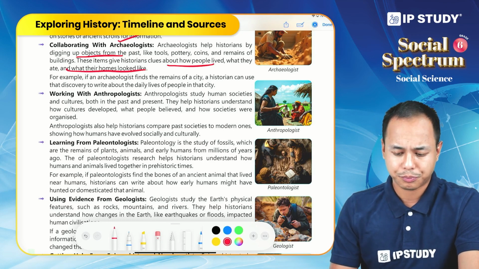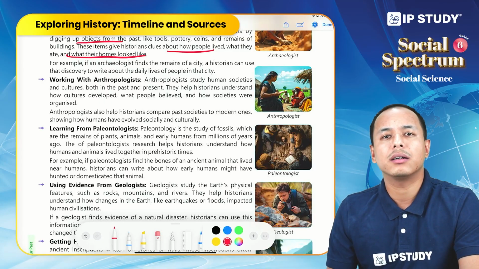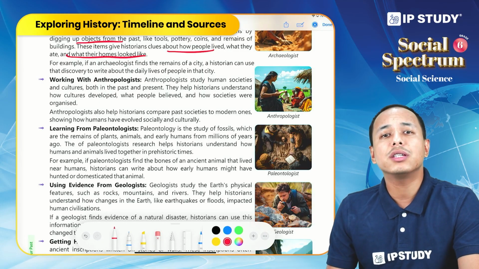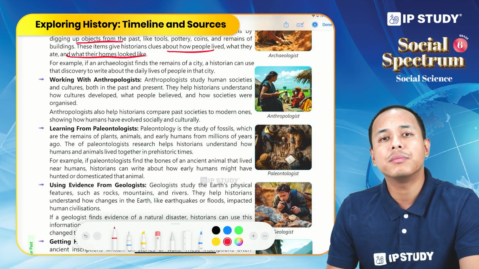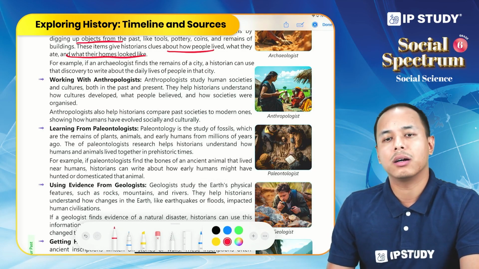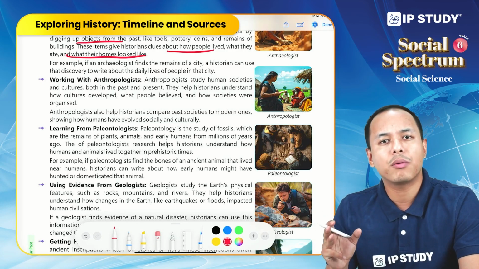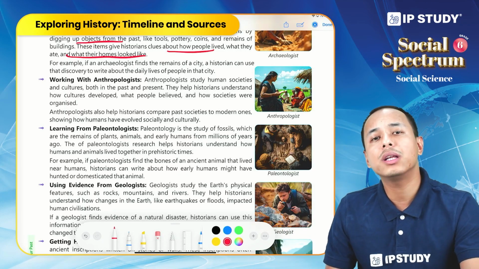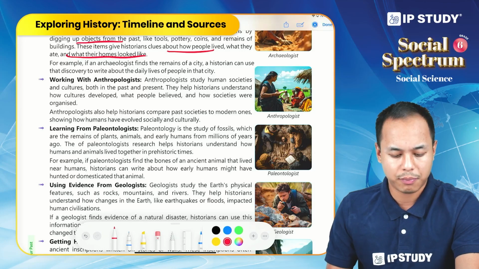Suppose a historian wants to research a particular city or ancient civilization, archaeologists provide the artifacts or objects, and these objects can help the historian create an impression. Archaeological objects are very important when there are no written texts or records. It is only by examining these objects that historians can learn about the past.